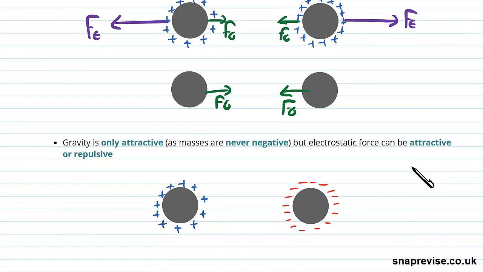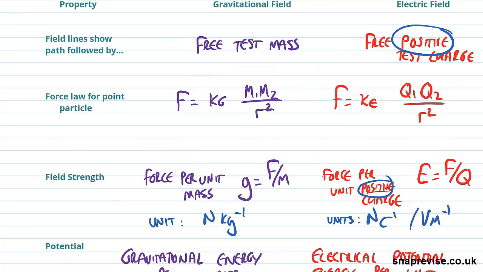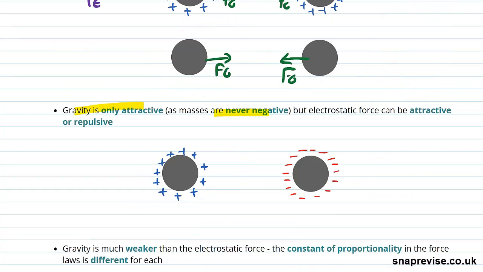The other thing as well, I know this is kind of just down to a minus sign, but it is really fundamentally important as to how these forces are different to each other, is that gravity is only ever attractive because masses can never be negative. So in these formulas we were seeing here, we have M1, M2, we have Q1, Q2, but this formula can be attractive because Q1 and Q2 are allowed to be negative. This could be negative, this could be negative. M1 and M2 are only ever positive, which means the force only ever points in one direction. It's only ever attractive. Whereas for electrostatic forces, they can be both, depending on Q1 and Q2, because we don't have that limit that Q1 and Q2 are bigger than 0. So that's why gravity is always attractive, whereas electrostatic force can be attractive or repulsive.